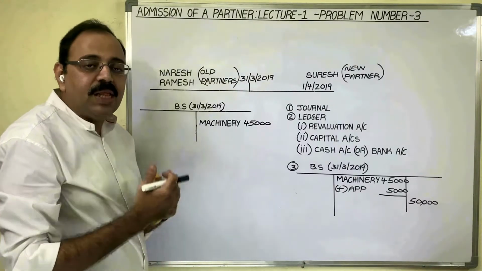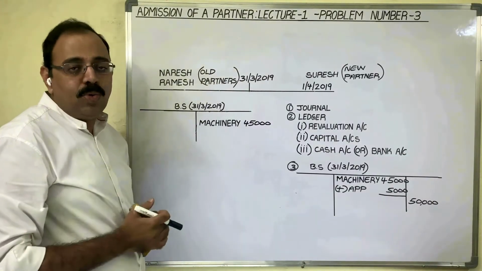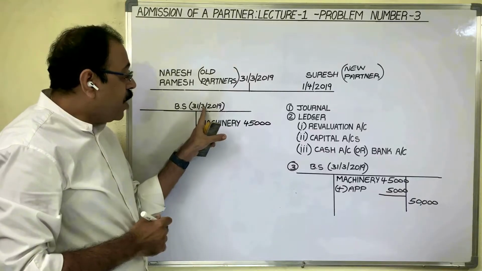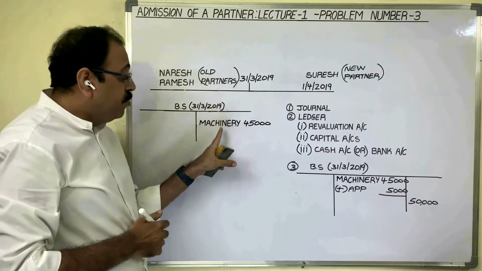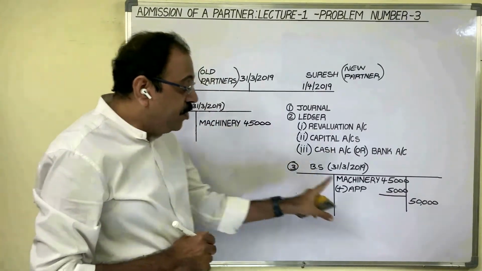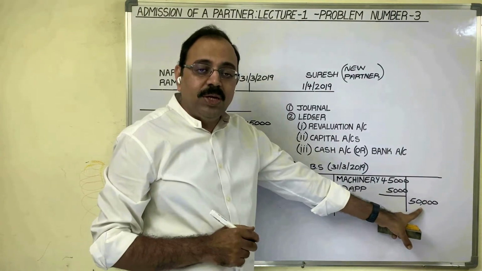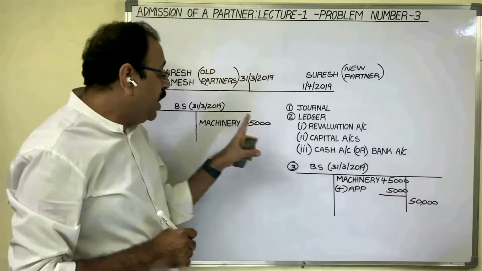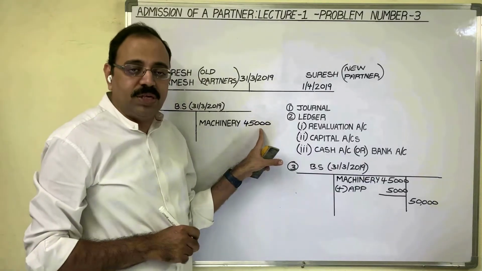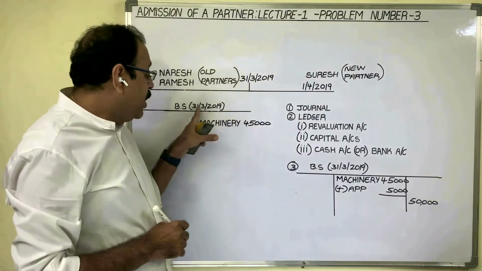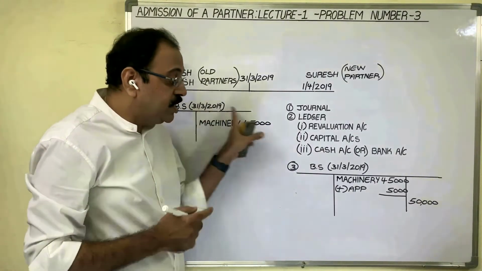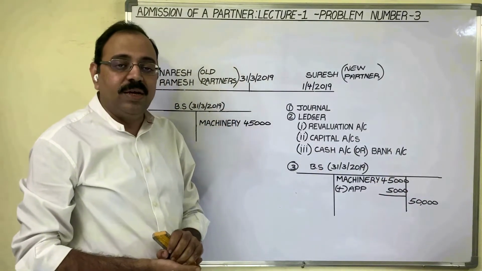So they inquired in the market and came to know that on 31st March 2019, machinery market price is 50,000 rupees. So in books, they are writing that machinery value is 45,000. But on that day, in the outside market, machinery value is 50,000.